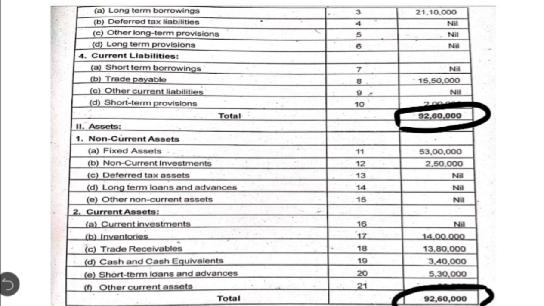This total must be the same because when you prepare the horizontal form of balance sheet also, the asset side must tally with the liability side total. In the same way, when you prepare the vertical form also, the total of equities and liabilities should be the same as the total of assets. So thereby your balance sheet tallies. So this is how you have to write the solution for the present question.